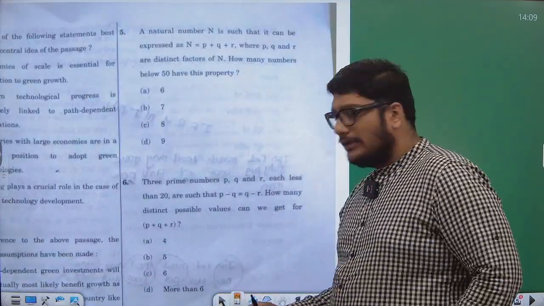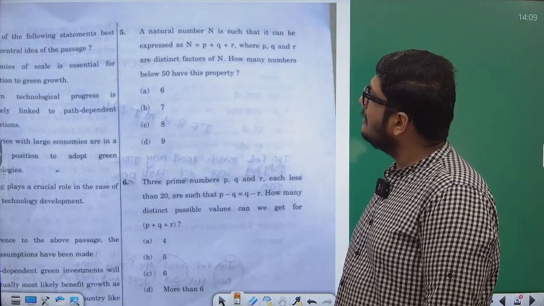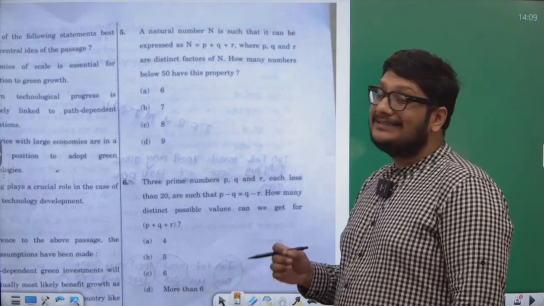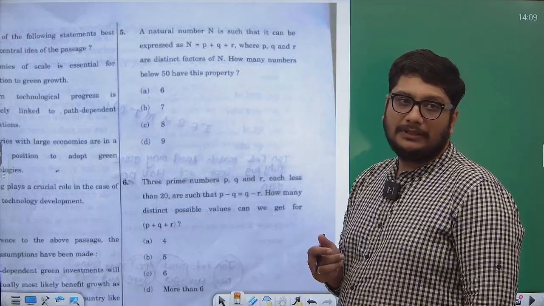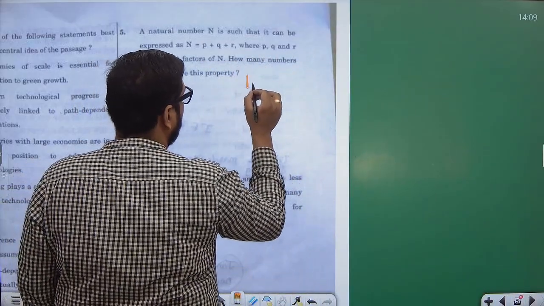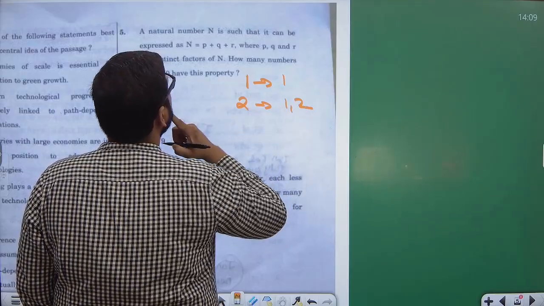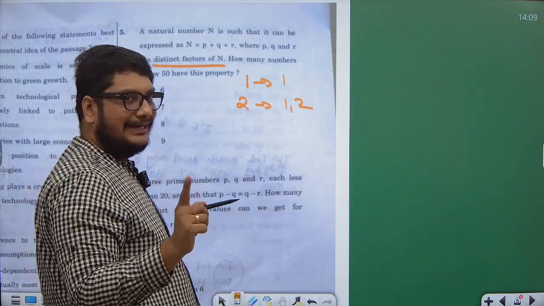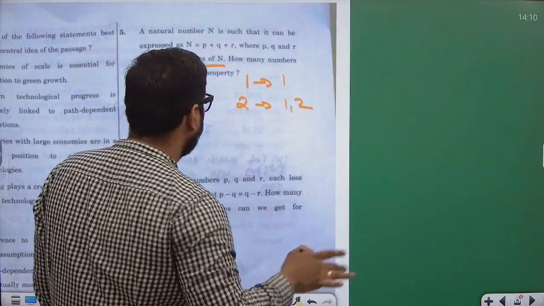It says a natural number n is such that it can be expressed as n is equal to p plus q plus r, where p, q and r are distinct factors of n. How many numbers below 50 have this property? See, let me just take this. Number of factors of 1 is only 1. 2: 1 and 2. It says distinct factors. It doesn't say only factors. First thing you have to be very clear with: it is not mentioning they are the only factors of p plus q plus r. There can be more factors.